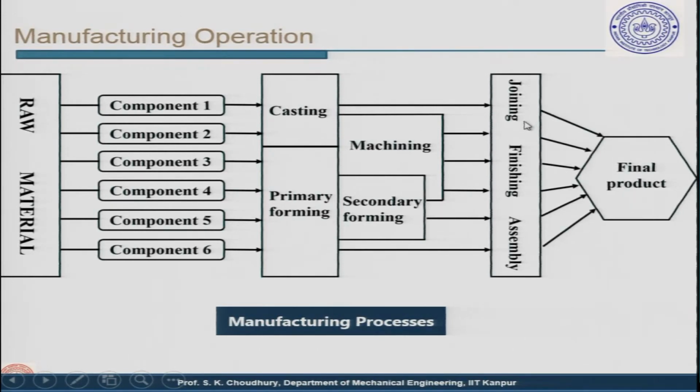Here, joining may even be welding, and then the final product will be obtained. So, the role of machining in manufacturing processes is really great.